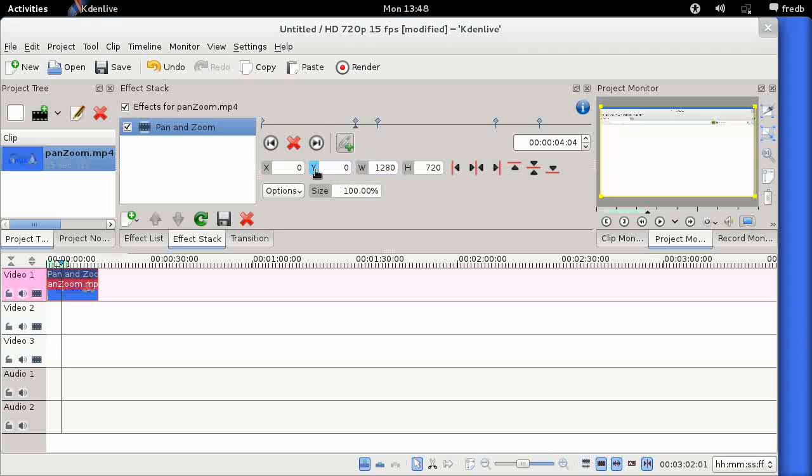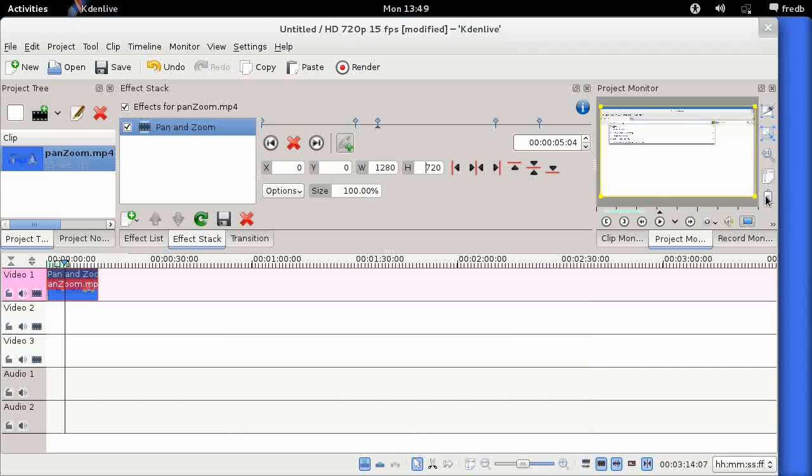Okay, so we leave this first keyframe here at the normal size. We go to the next keyframe by clicking on this button here. At this stage we want to put in the new size. I'm going to leave the origin the same, I think, for the moment, and I'm just going to create a much bigger size here. So I can either type in the values here if I know it, or I can go over here and use these handles to enlarge or shrink down the image, and in fact use the hand to move the frame around.